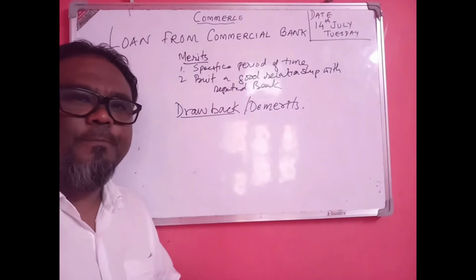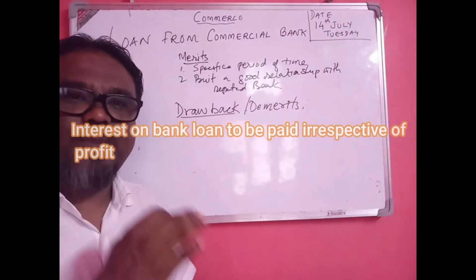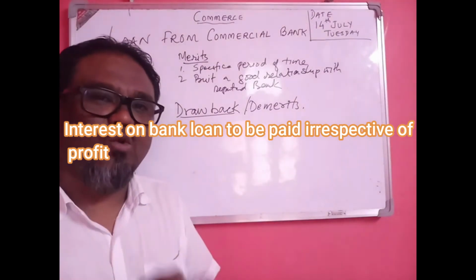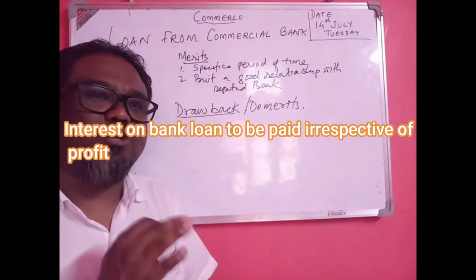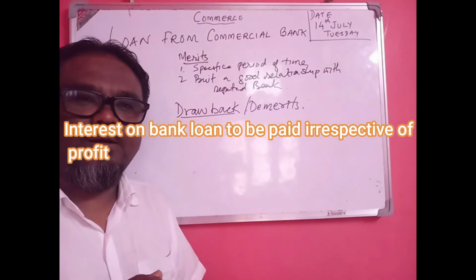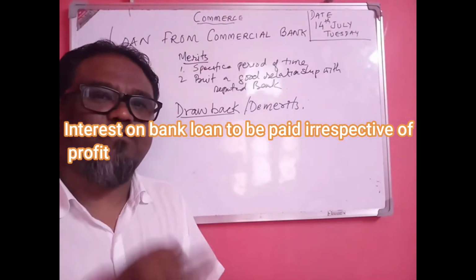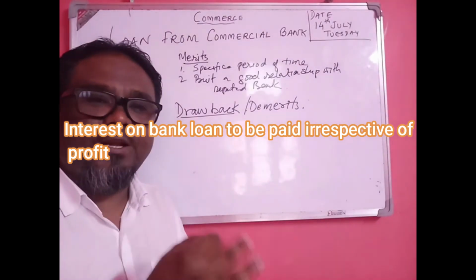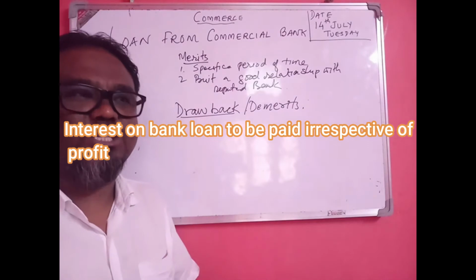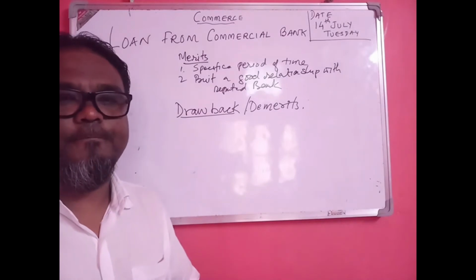Next, third one, interest is to be paid irrespective of profit. That means if a borrower does not earn a profit by using the bank loan, then also the borrower has to pay the interest. Interest is fixed. The borrower has to pay the interest on loan irrespective of profit. So this is the drawback of commercial bank.